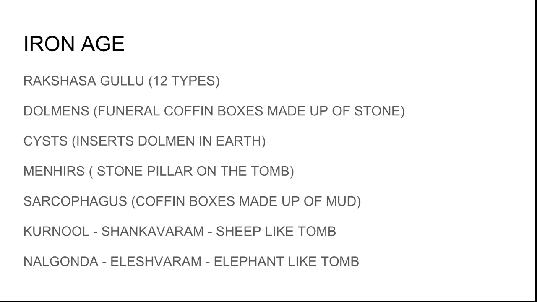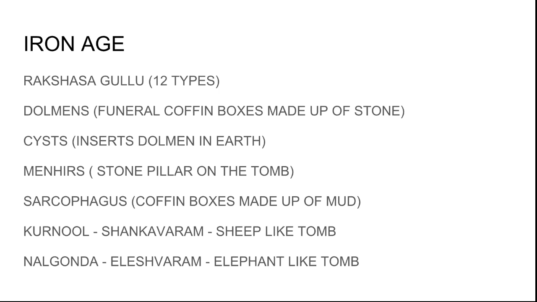And then the third type of tomb is the menhir, a tomb where a stone pillar is placed on the tomb. And the fourth type of tomb is the sarcophagus. In this, the tomb boxes or coffin boxes are made up of mud. Two examples are in Kurnool, at Shankavaram, where we find a tomb made of mud in the shape of a sheep.